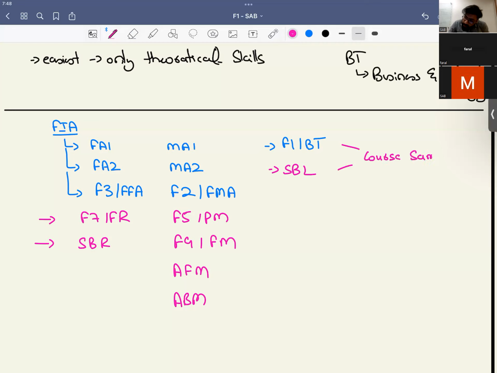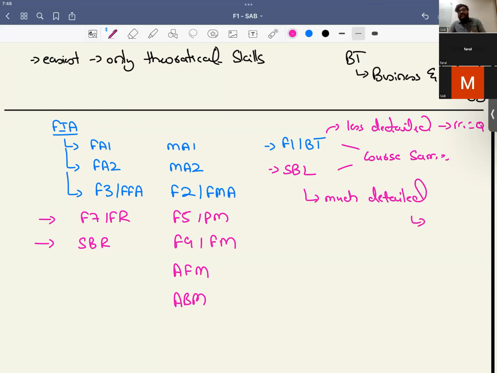So what's the difference in these two exams? This one is less detailed and is MCQ, whereas SBL is much more detailed, and it's not MCQ. It's a descriptive paper in which you have to describe the scenario, right?